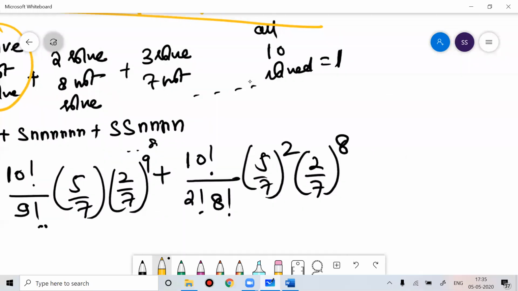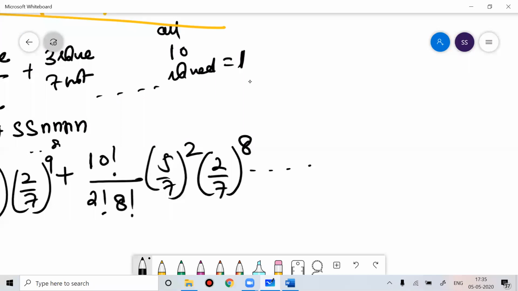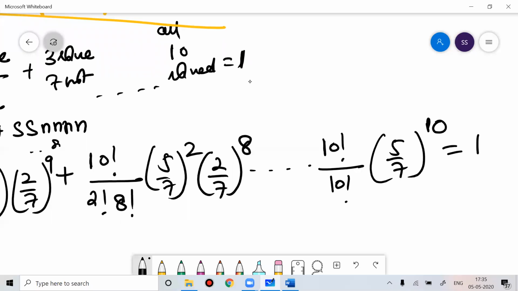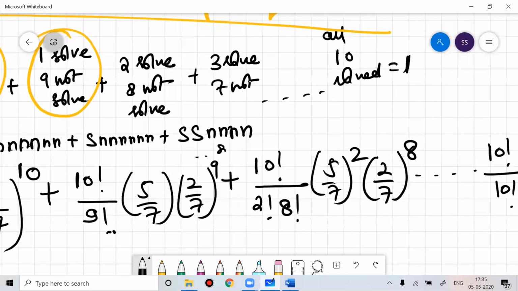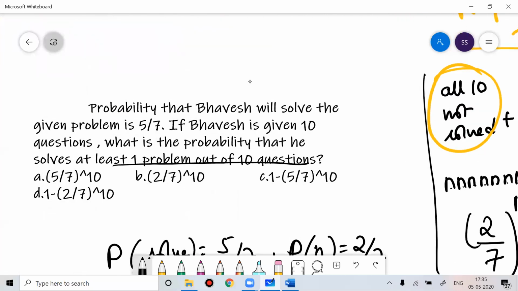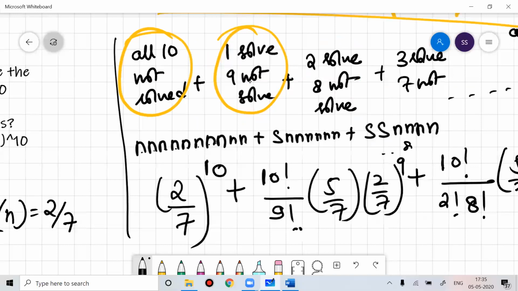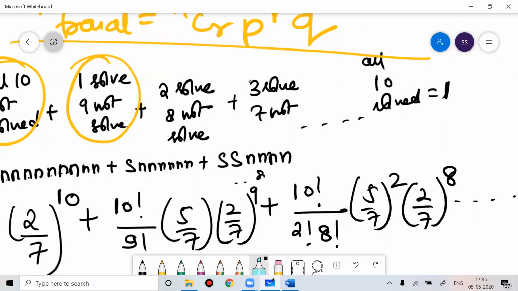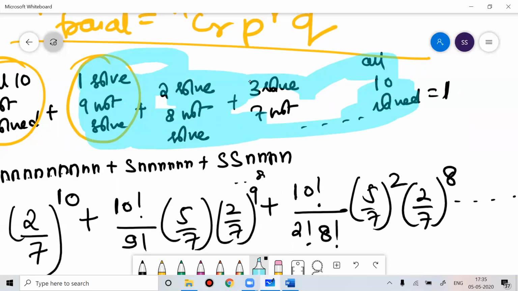So till this, you can think about when all the 10 problems are solved. That is nothing but 10 factorial by 10 factorial, which means one way, so that is (5 by 7) to the power 10, and that will be equal to 1. Now in this problem, they're asking that at least one of the problems is solved. So they're asking you this one.